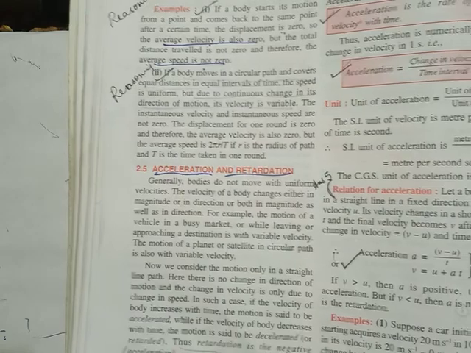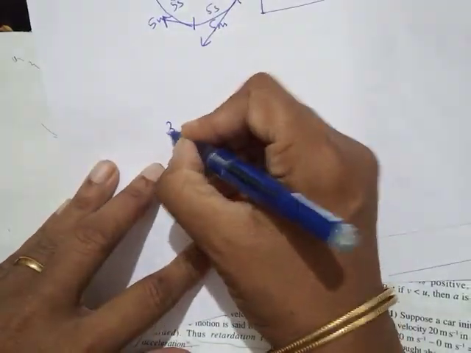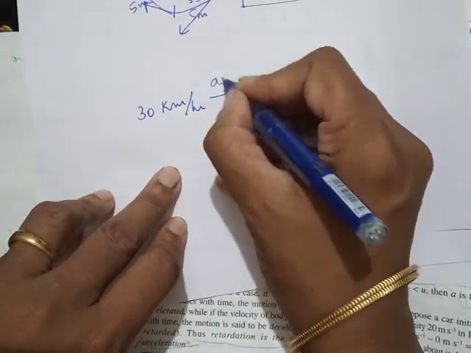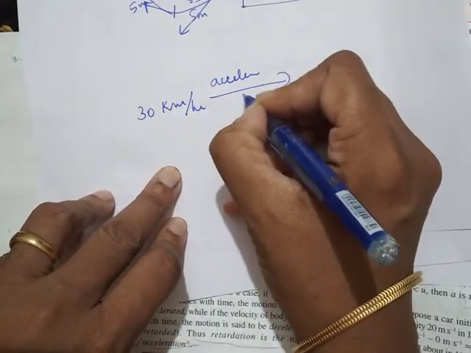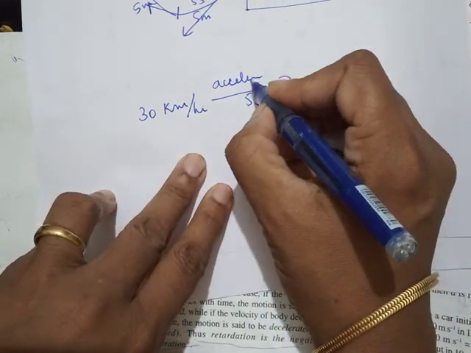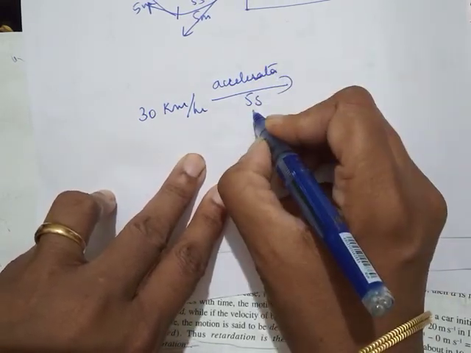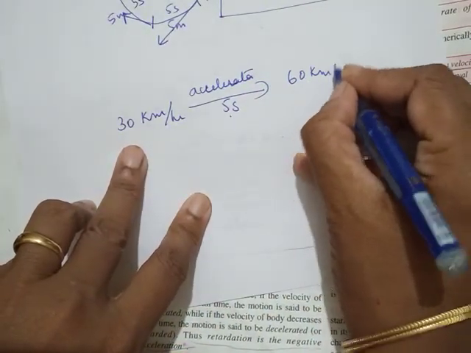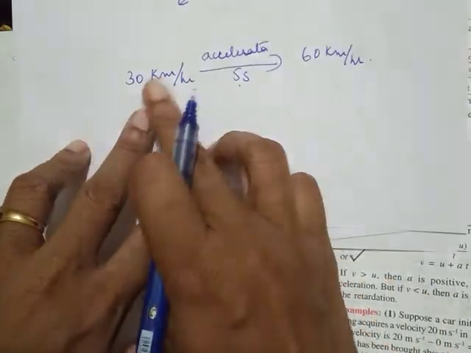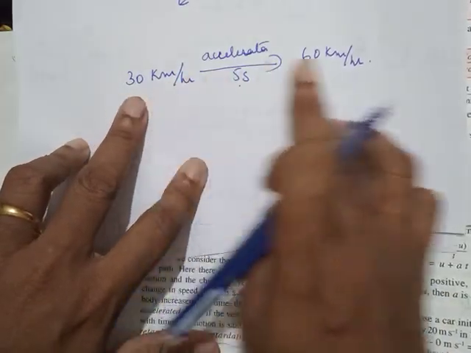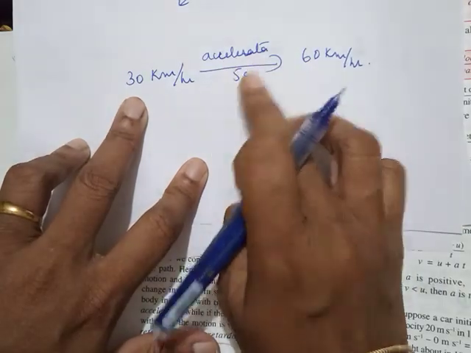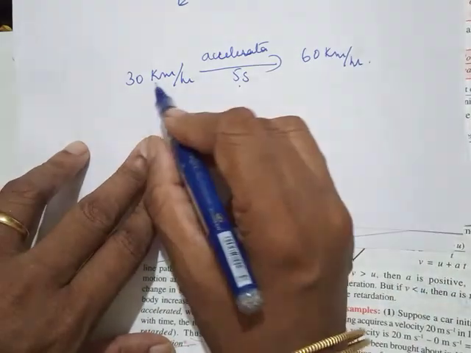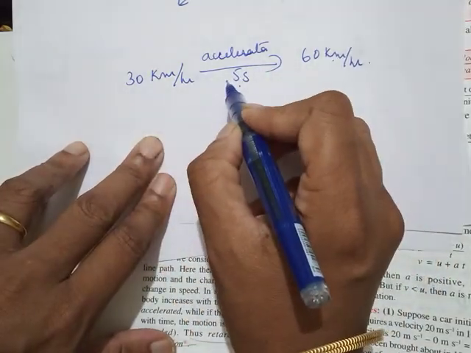Suppose your car was moving at a speed of say 30 km per hour, and then your father pressed the accelerator for 5 seconds. So slowly your speed increased and it reached 60 km per hour. Speed has increased from 30 km per hour to 60 km per hour because the accelerator was pressed for 5 seconds. This is called acceleration. Increase in speed during a particular time interval.